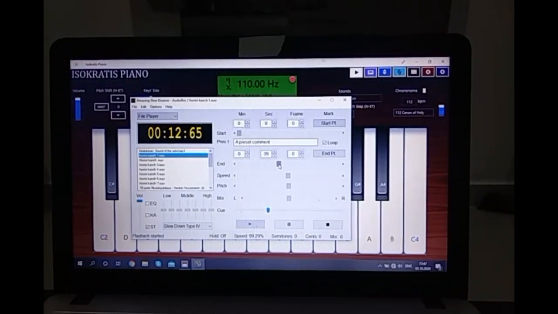Still the first phrase. Still the first phrase. And now I'm clicking on the next starting point. So this is phrase number 2. I'm listening till it ends. Like this. Now I clicked on the end point and the second phrase is looped now.